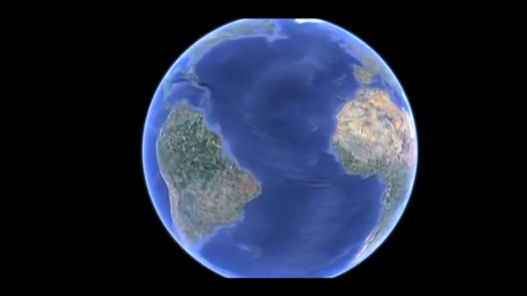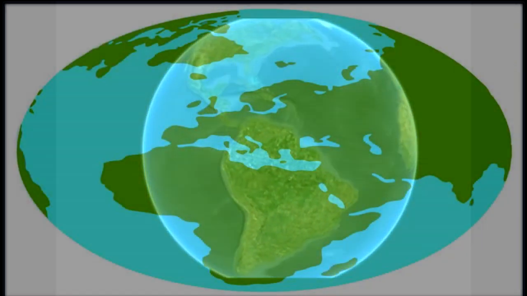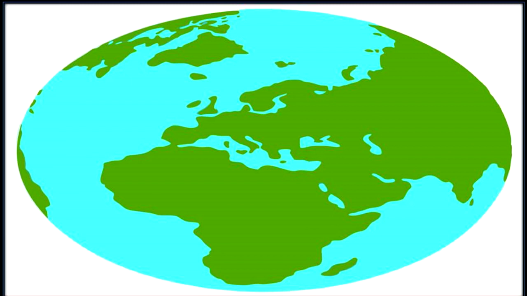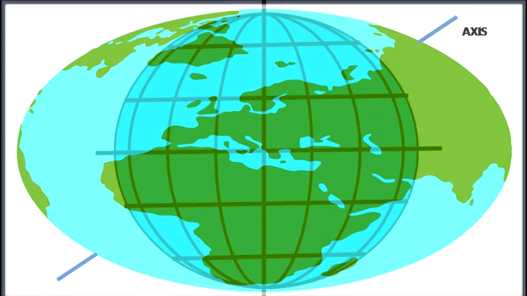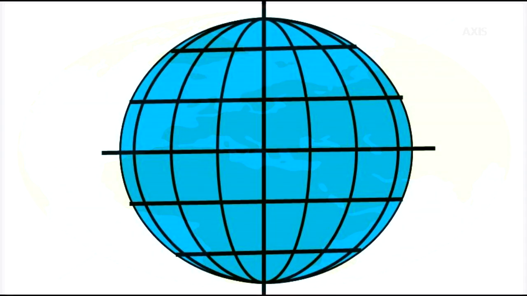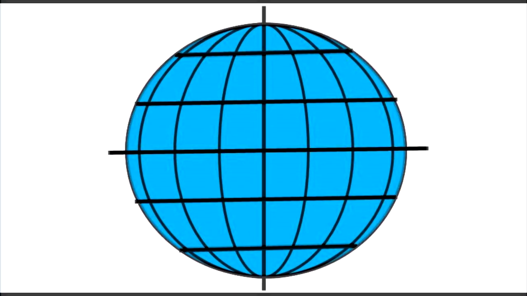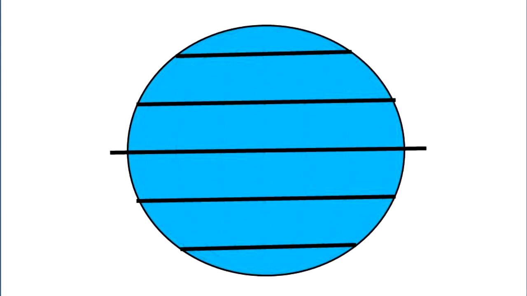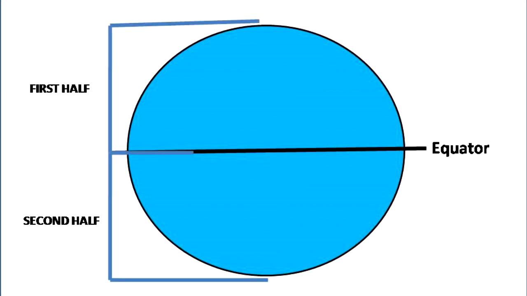As you can see, there is no line on planet Earth. To show that the Earth rotates on an axis, this line is shown here, which is an imaginary line. But this is not the only line that we have drawn. There are many other imaginary lines drawn on Earth. So let's take a look at them. The most important line here is the equator, which divides the Earth into two equal parts or hemispheres. Thus, we get the northern hemisphere and the southern hemisphere.